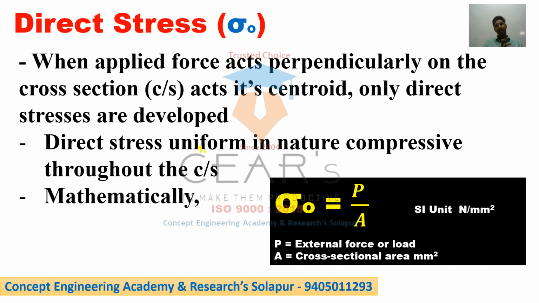You can write this much, that is sufficient. How is direct stress produced? It is produced because of the direct load, when the applied force acts perpendicular to the cross section. Only direct stresses, uniform in nature throughout the cross section.